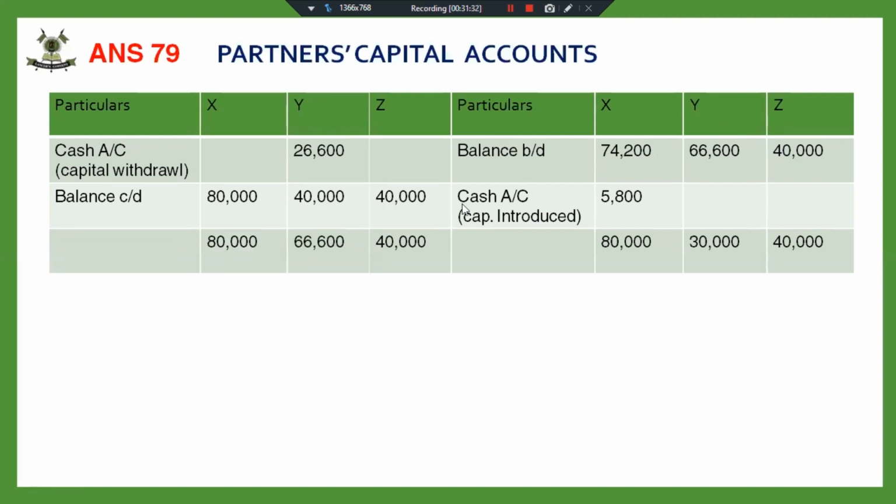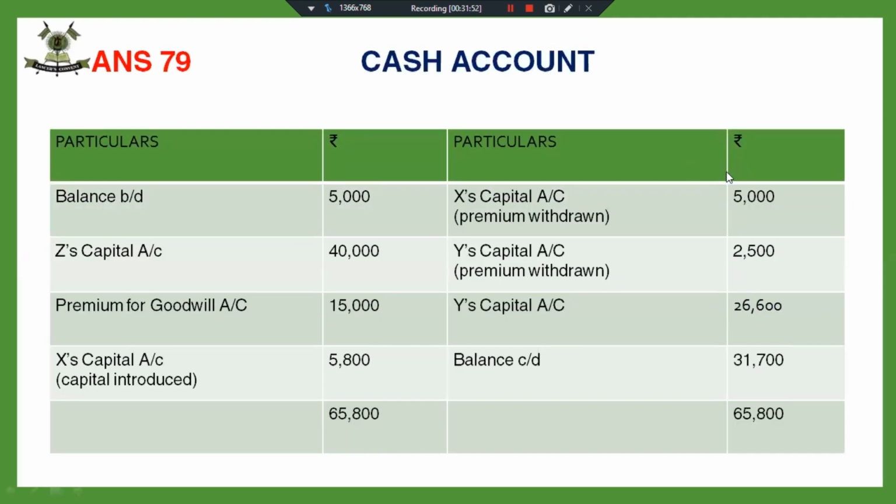The new partner's capital account is same, but X has to bring 5,800 more to make his capital 80,000, and Y has to withdraw 26,600 to make his capital 40,000, from 66,600.